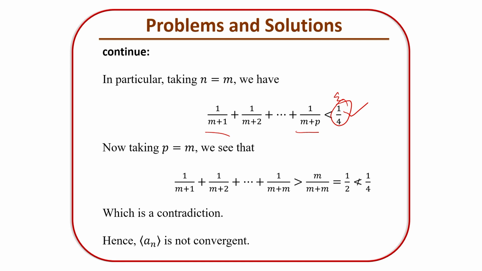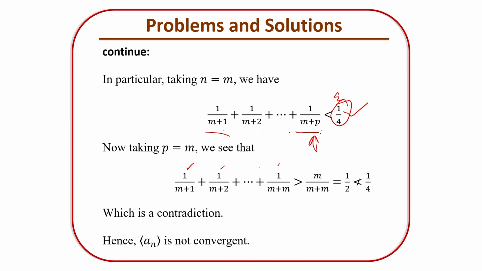So now taking p equal to m, we see that m in place of p we have m plus m. How many terms do we have? 1, 2, 3 and so on, p terms, right?